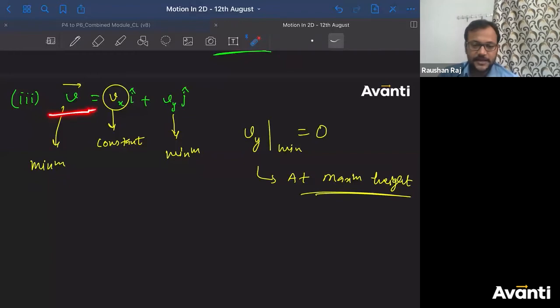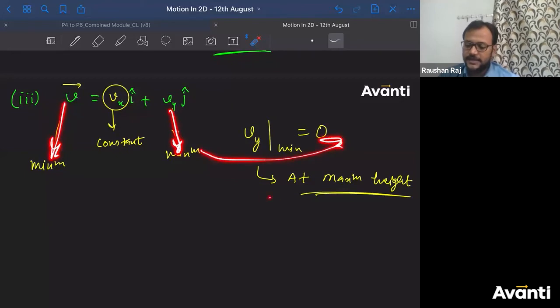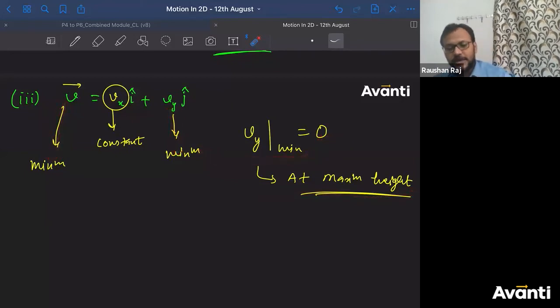Velocity at any time t will have an x component and a y component. The x component will always be constant because the x component of acceleration is 0. So now the velocity v depends on the y component. For v to be minimum, this has to be minimum. The minimum value of this is 0, and this occurs at the maximum height. So at maximum height, the velocity will have the minimum value. So this is the answer for the third question.